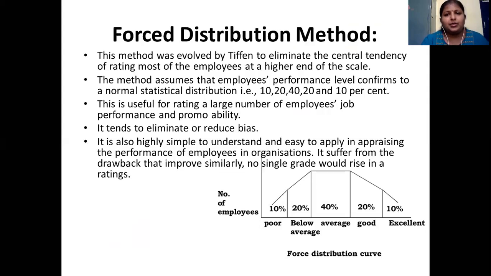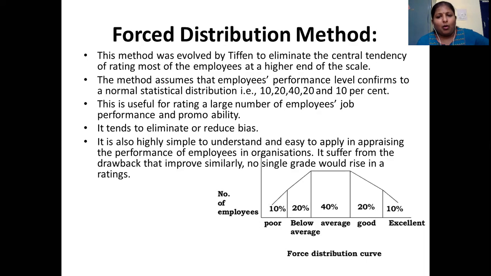Then comes the forced distribution method. Most of the time, in the majority of situations, people want to play very, very safe. That is why they normally tend to give an average rating for all the employees.